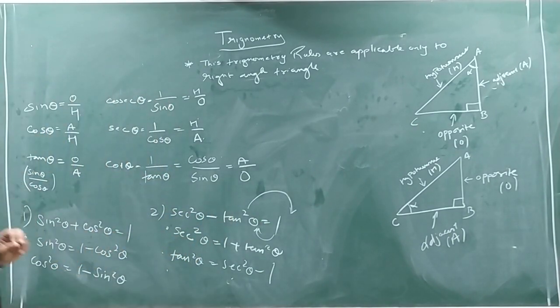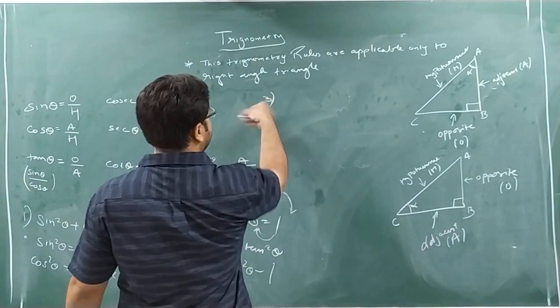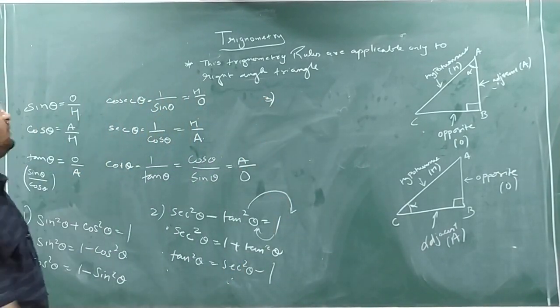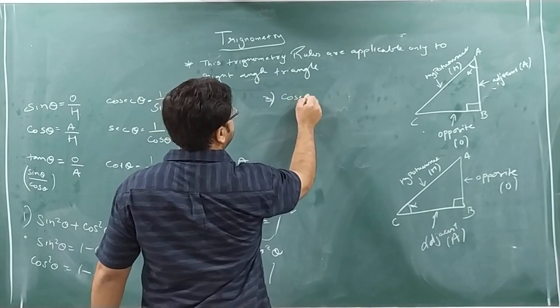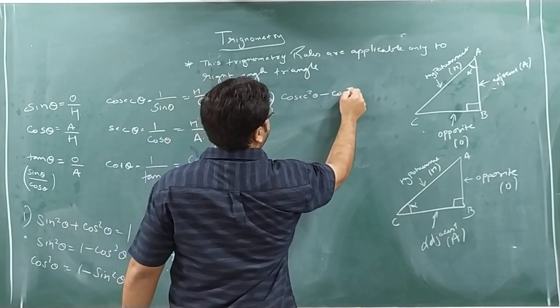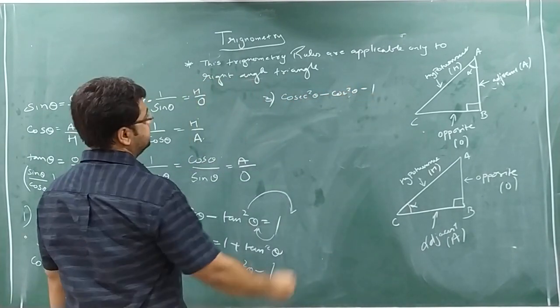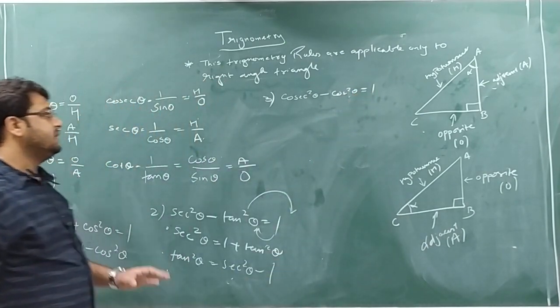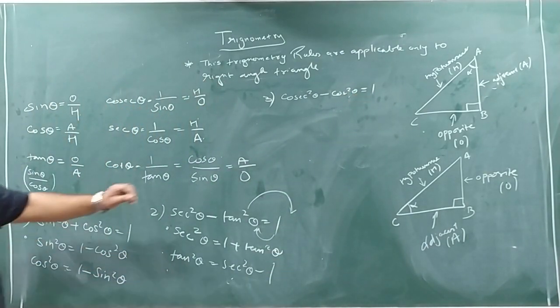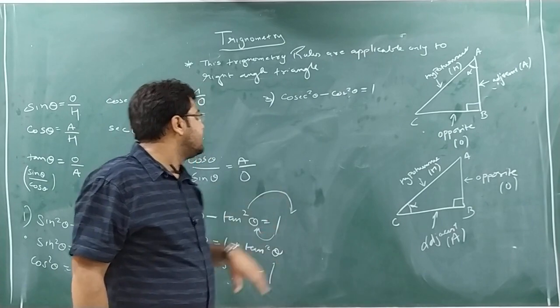One more formula you should remember, that is the last formula: cosec square theta minus cot square theta equal to... This is also one formula. This formula should be remembered. It is cosec square theta minus cot square theta equal to 1.